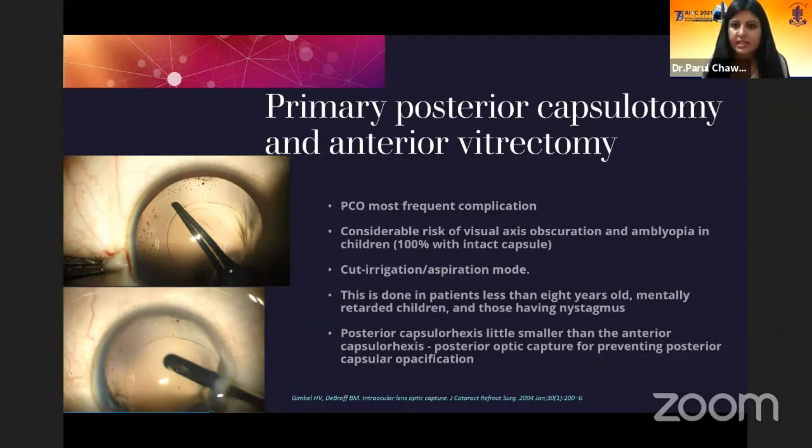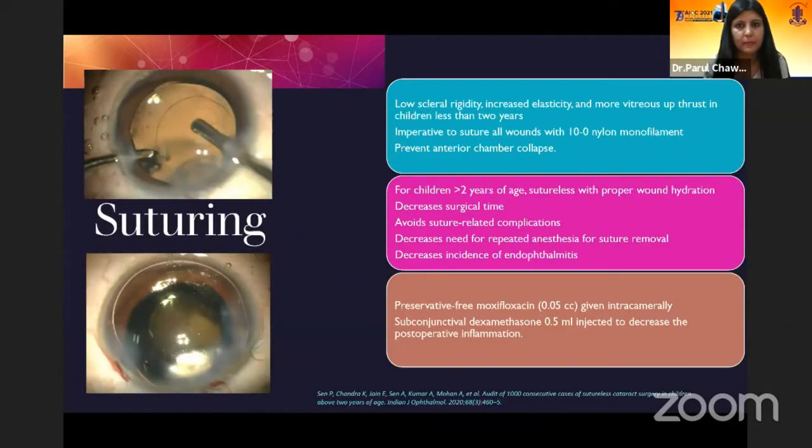This is done in patients less than 8 years old, or mentally retarded children, and those having nystagmus. The posterior capsular rexis should be a little smaller than the anterior capsular rexis, and posterior optic capture can be done for preventing the posterior capsular opacification.